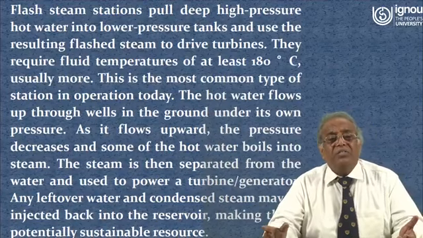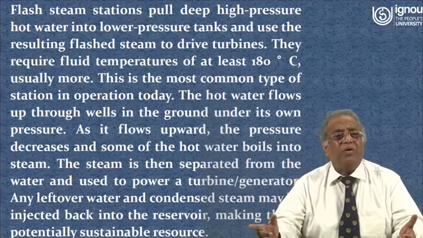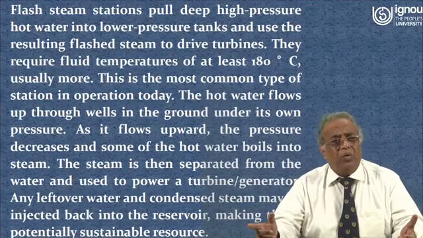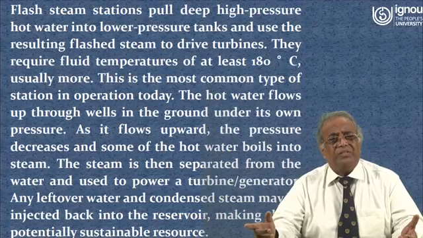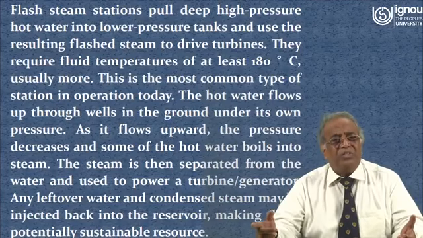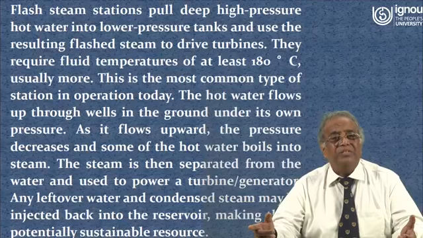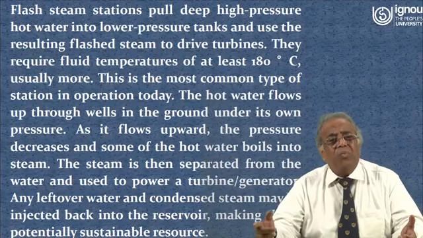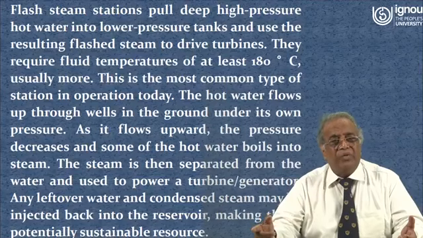The flash steam stations pull deep high pressure hot water into lower pressure tanks and use the resulting flashed steam to drive turbines. They require fluid temperature of at least 180 degrees centigrade, usually more. This is the most common type of station in operation today.